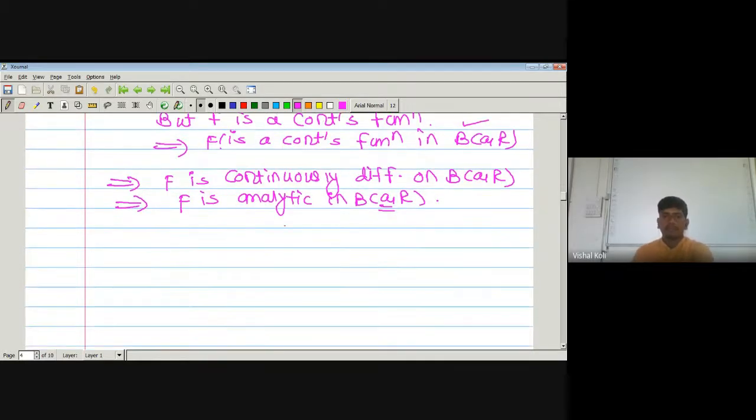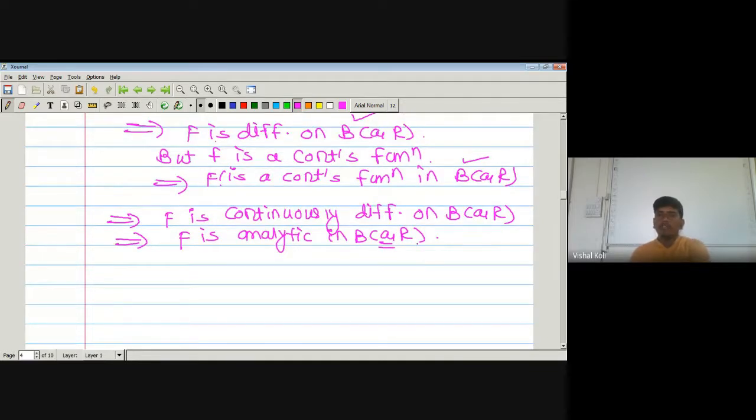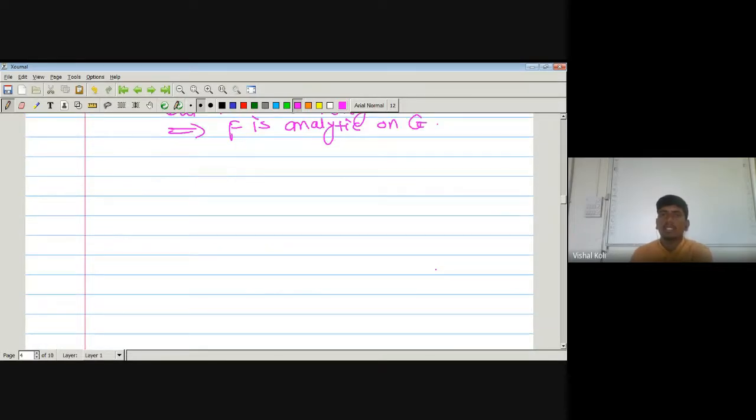Okay, now here we have chosen this capital R arbitrarily, which implies if we take any R, then also capital F is analytic in this region. It means capital F is analytic on whole G. But we have to show that small f is analytic. There is one consequence of Taylor's theorem: if f from G to C is an analytic function, then